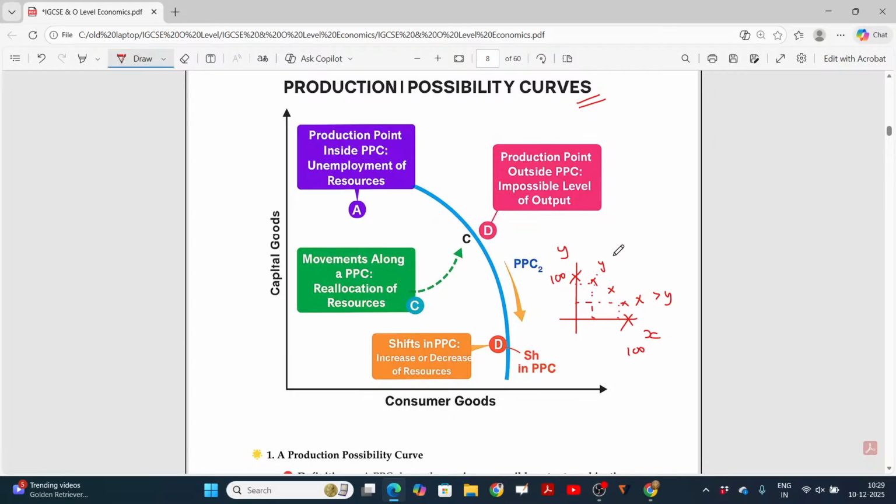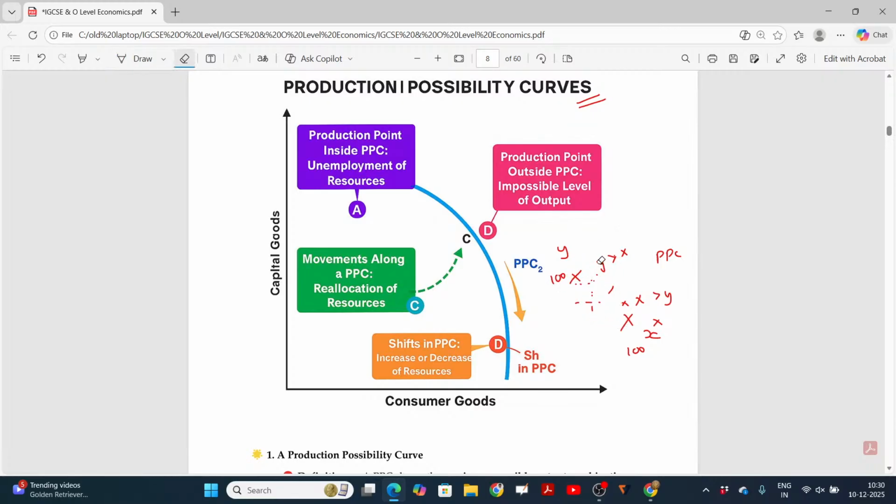Here more of y and lesser of x, and here purely y, here purely x. So if I connect all these dots, this is called the production possibility curve. Now, whenever the production possibility curve is drawn, you need to understand it this way.